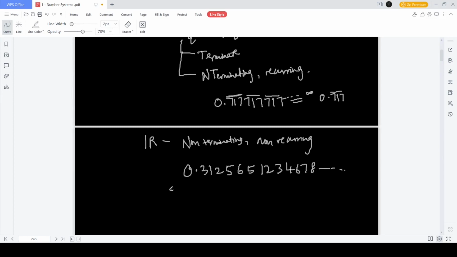Or very famous ones include Euler's number, pi, and some other mathematical constants. So that comes under irrational numbers.